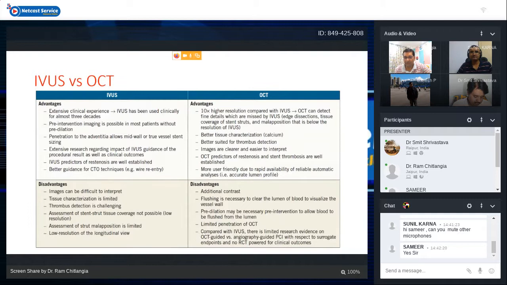The disadvantages of OCT we need to keep in mind, especially in renal failure patients, is the need for additional contrast. Flushing is necessary. Although saline OCT can be done nowadays with good results, pre-dilatation may sometimes be necessary. There is limited penetration of light waves across the vessel, so in larger vessels OCT may not be useful when IVUS can show you up to an 8 or 9 millimeter vessel. And compared with IVUS, there is limited research evidence on OCT-guided versus angiography-guided PCI, and no adequately powered RCT for clinical outcomes till now.